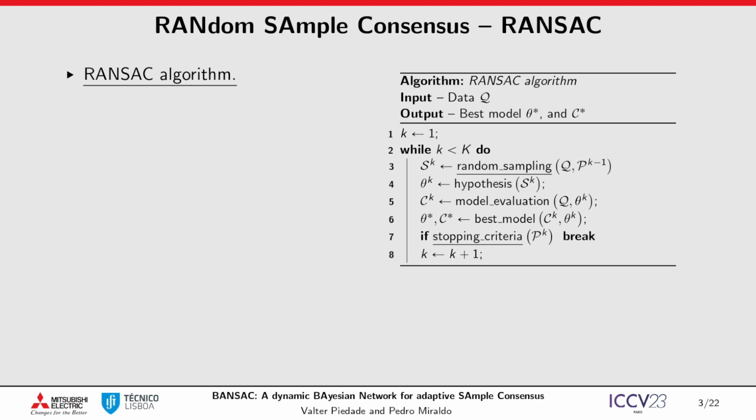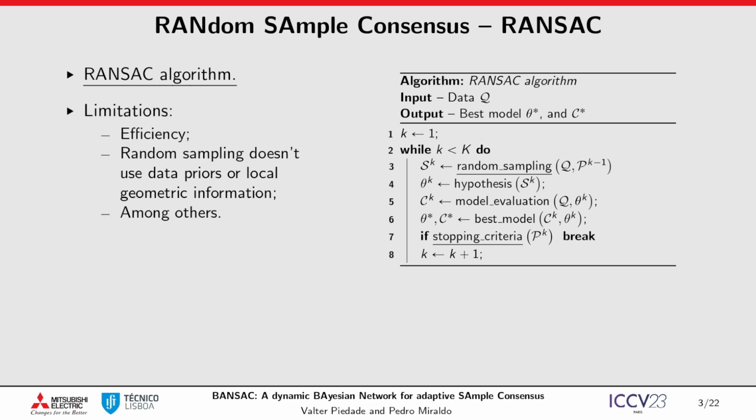RANSAC is an iterative algorithm that in each iteration randomly samples a minimal set, estimates a model hypothesis, and evaluates the model by comparison with the best model so far. Additionally, for efficiency, a stopping criterion can be added to avoid performing all iterations. Despite its robustness, RANSAC has its limitations. For instance, the random sampling step doesn't use any data priors that are commonly available or any geometric information, which can be useful to avoid selecting degenerate or outlier contaminated samples.